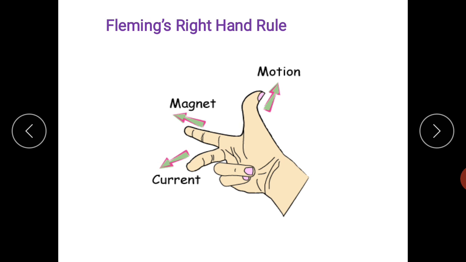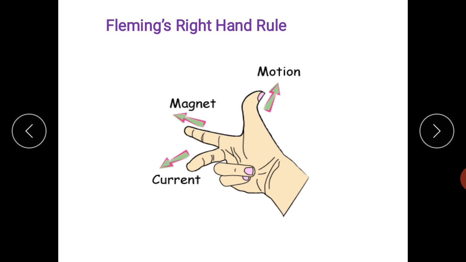So how to determine the direction of current? Fleming's right hand rule will give us the knowledge about the direction of the current which is being produced. The magnet is moving in this direction, and the motion is in this direction. So this is Fleming's right hand rule. In this we have discussed Faraday's law.